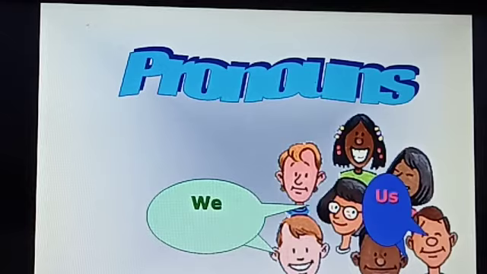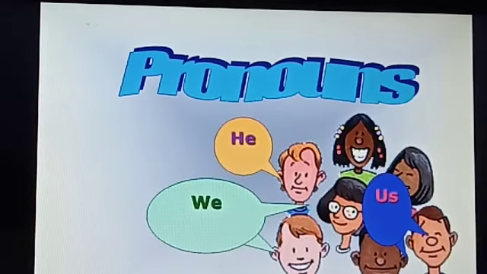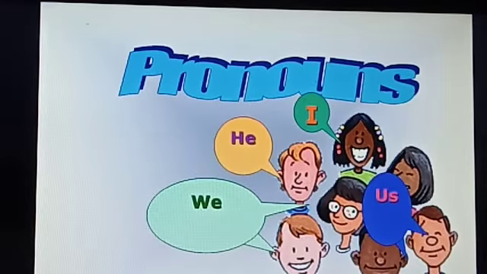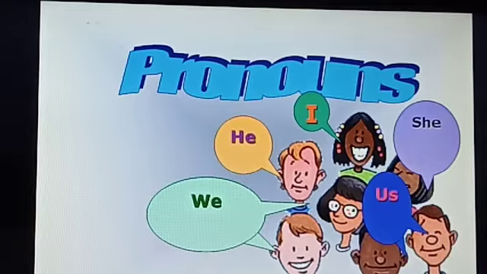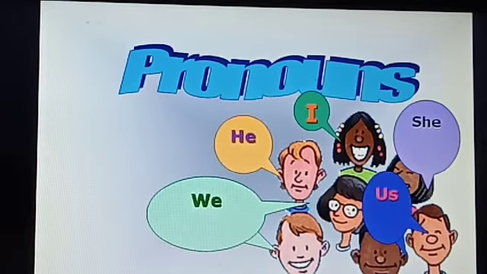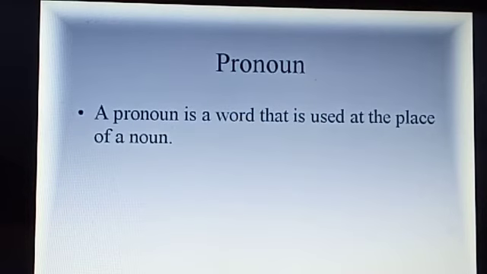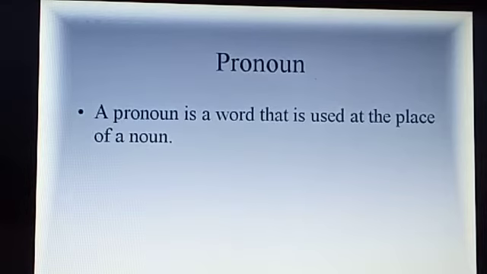We, us, he, I, she. What are these words? All these words are pronouns. So first of all the question arises, what is a pronoun? A pronoun is a word that is used in the place of a noun. Yes, we use a pronoun in the place of a noun.